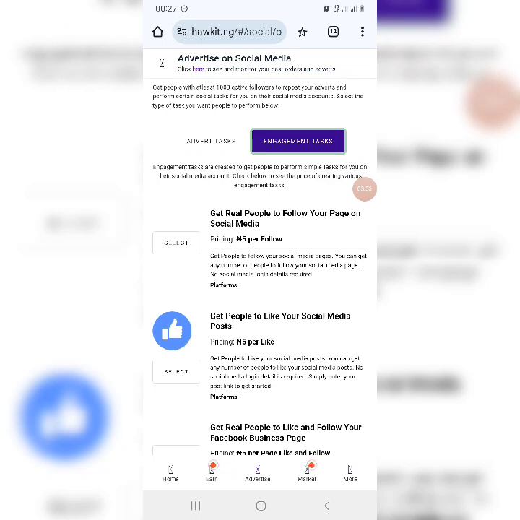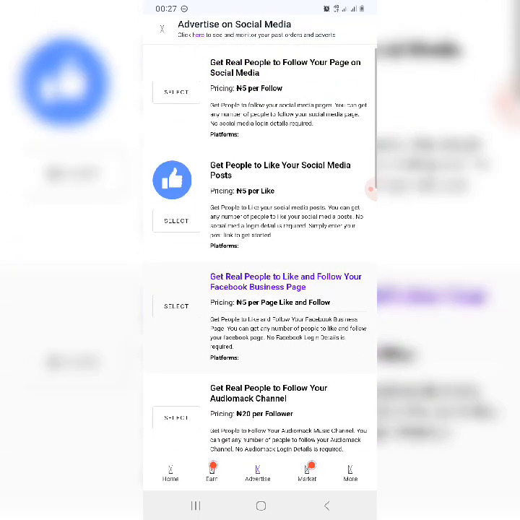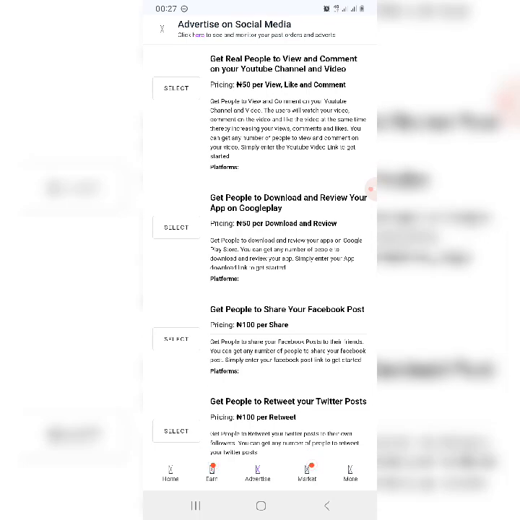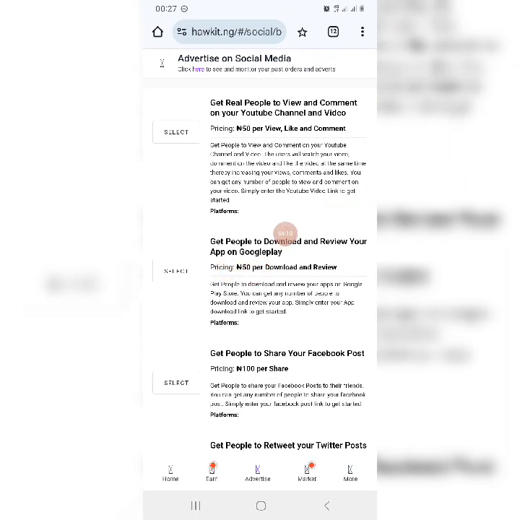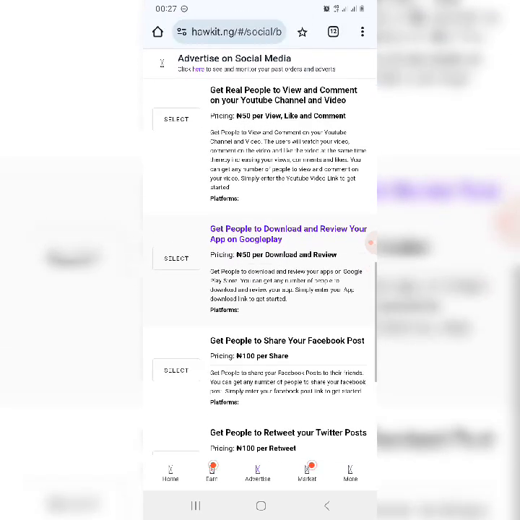So here in engagement tags, you will see get people to follow your page on social media, 5 naira each. We don't want that one. We want people to download the app. Here you can see get people to download and review your app on Google Play. So that's the one you are going to do. We are going to use 1,000 naira for it. So with 1,000 naira, how many people are going to download our app and register? That will be 1,000 divided by 50, which is around 20 people.